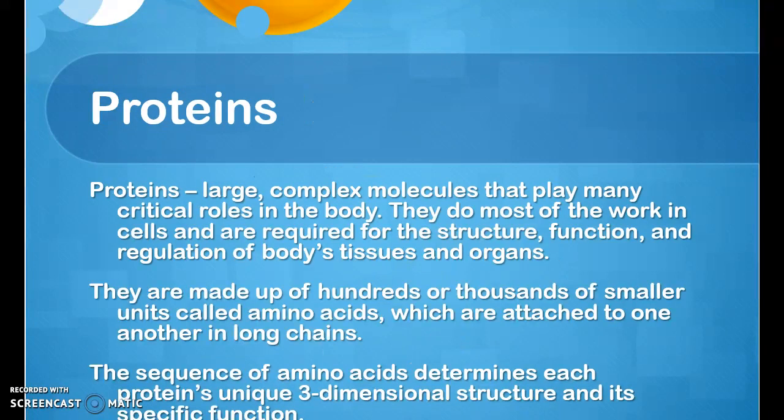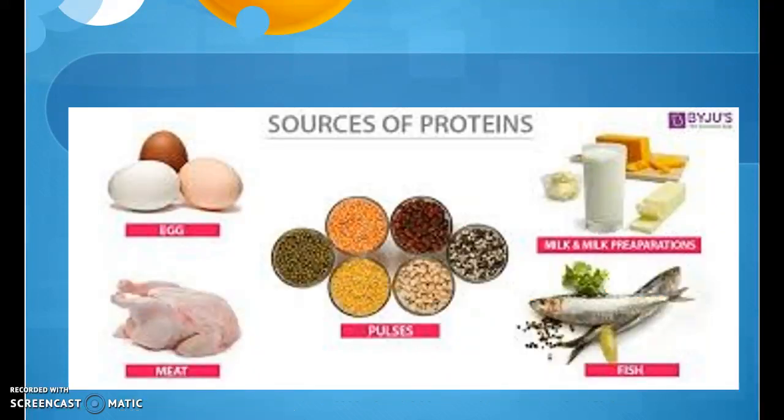Proteins. Proteins are large, complex molecules that play many critical roles in the body. They do most of the work in cells and are required for the structure, function, and regulation of body tissues and organs. They are made up of hundreds or thousands of smaller units called amino acids, which are attached to one another in long chains. The sequence of amino acids determines each protein's unique 3-dimensional structure and its specific function. And these are where we would obtain our source of protein.